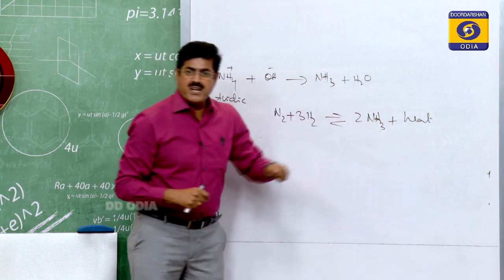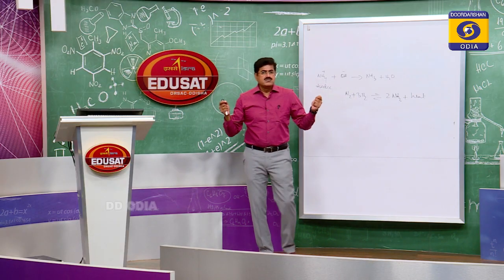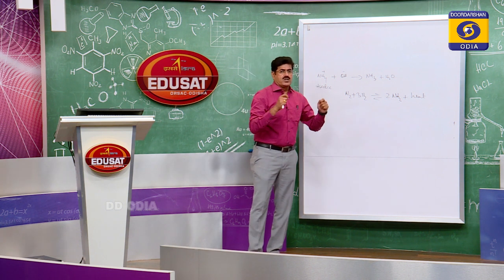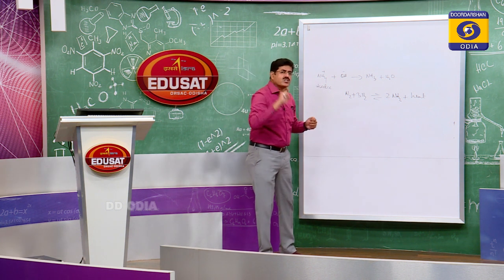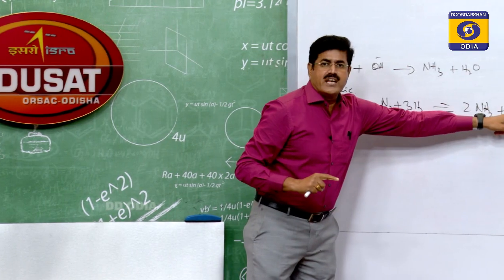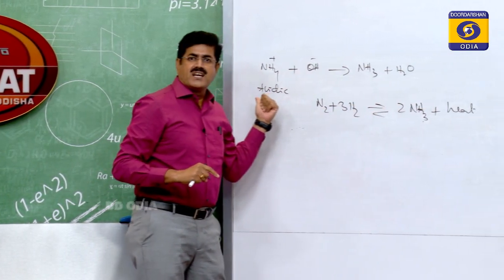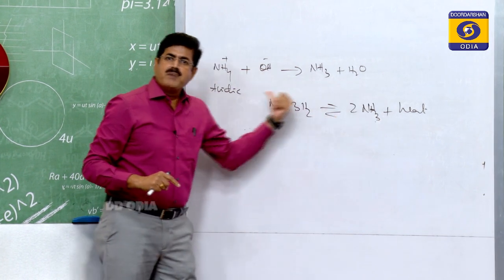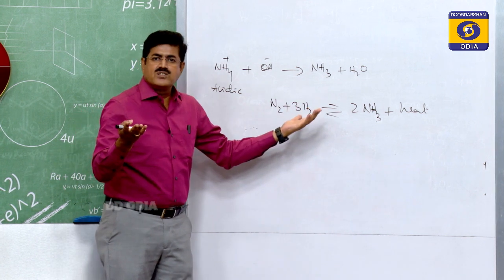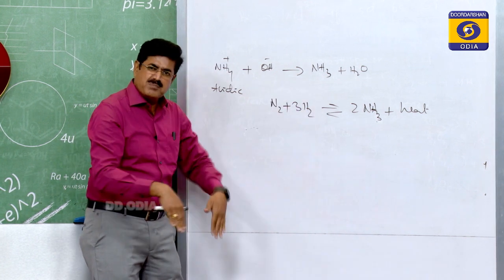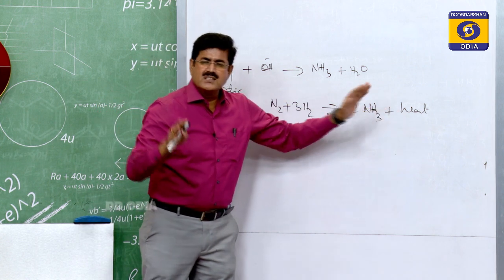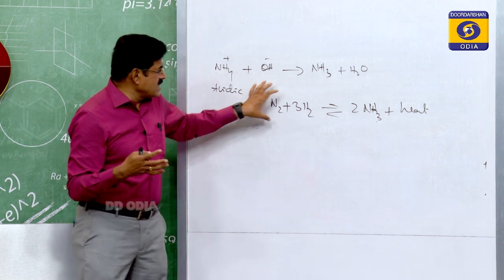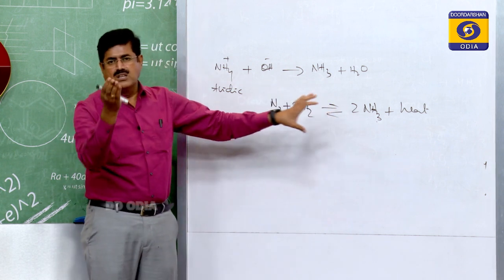The reaction is exothermic. Any increase in temperature always shifts the equilibrium in the endothermic direction. Here the reaction is exothermic, so the backward reaction is endothermic. If you increase the temperature, the equilibrium shifts in the backward direction, so the yield of ammonia is not increased. That is why low temperature, so that the equilibrium shifts in the forward direction. Then excess of reagent you can use, and then use of a catalyst.